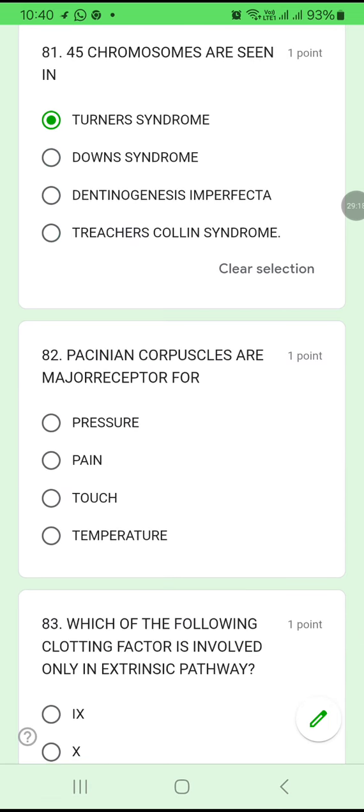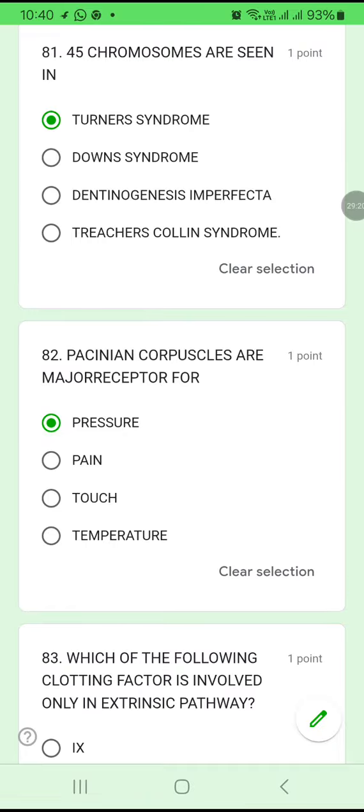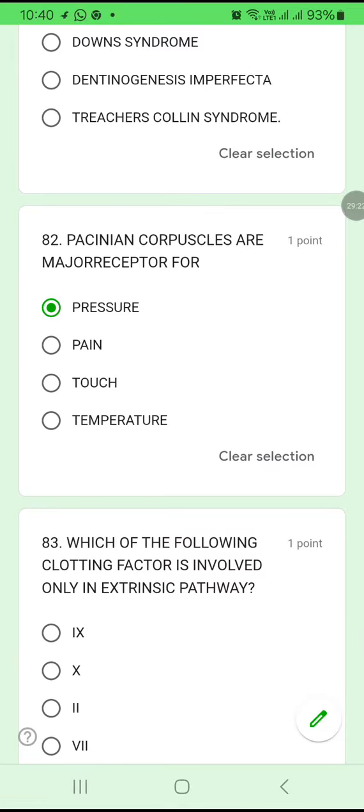82. Pacinian corpuscles are major receptors of pressure. Okay? Very easy question and answer. Pacinian corpuscles are major receptors of pressure. Okay?